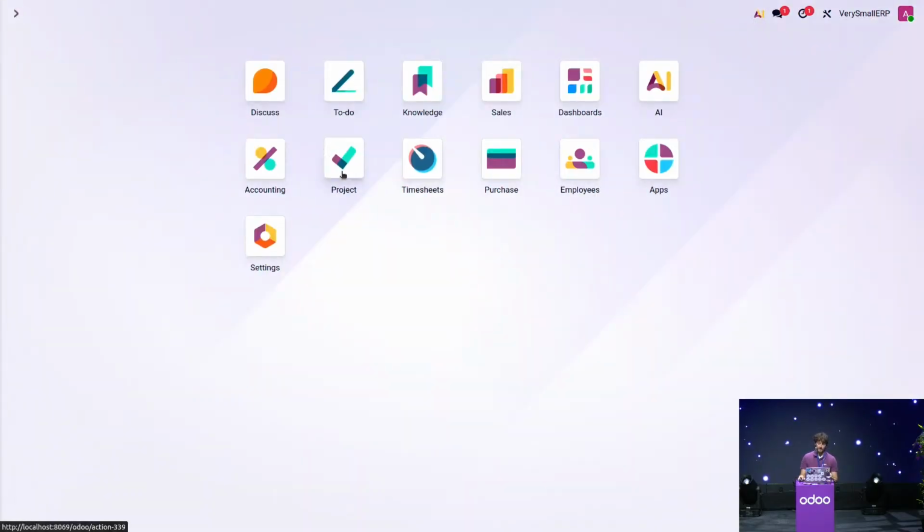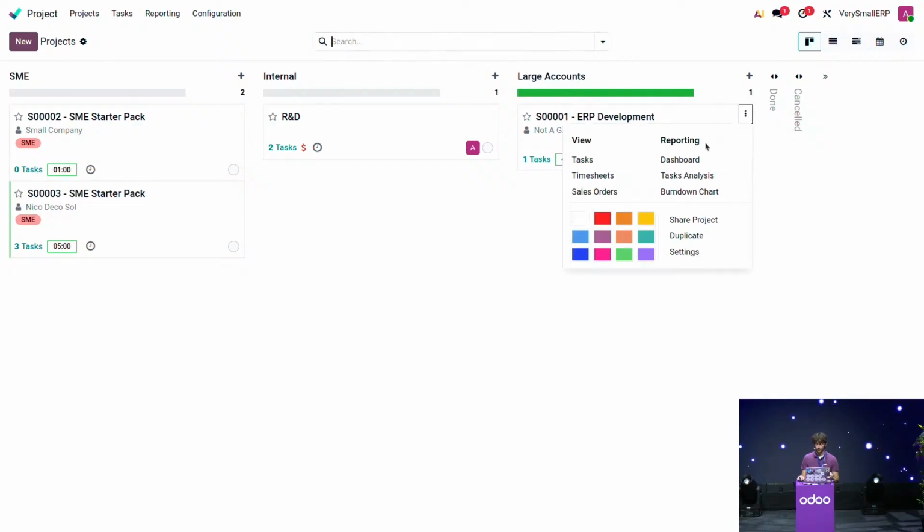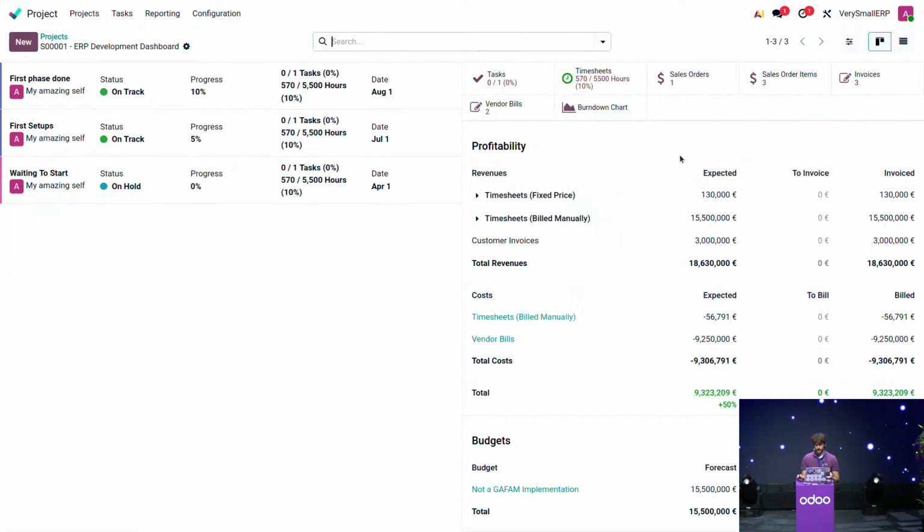I will go back once again to my project app, open it, and here you can see that I have a big project in our large account pipe with a lot of allocated hours, and we can see here that our budget is overspent thanks to this small widget. But let's dive into it and open once again the dashboard. So you can see that we have our reporting dashboard.